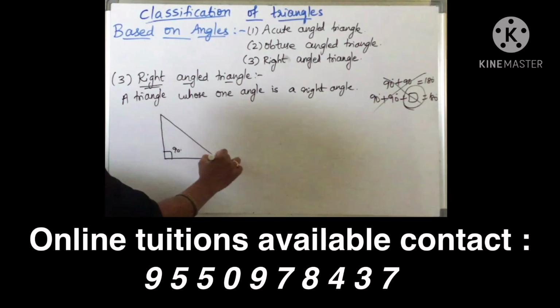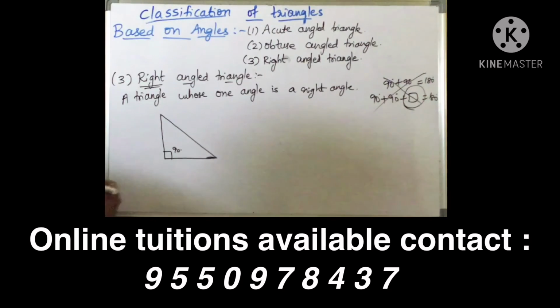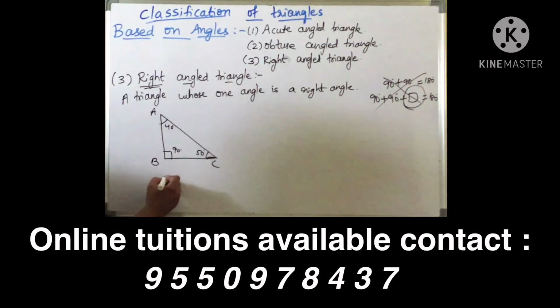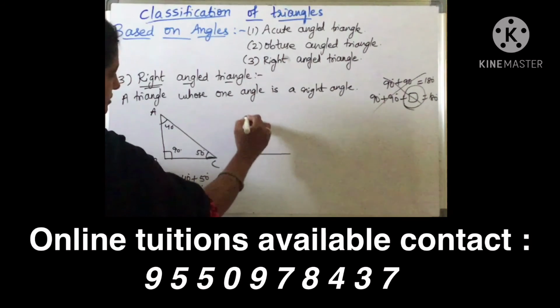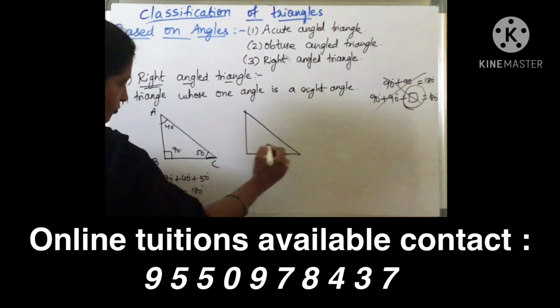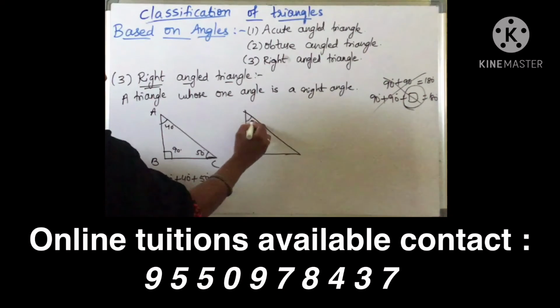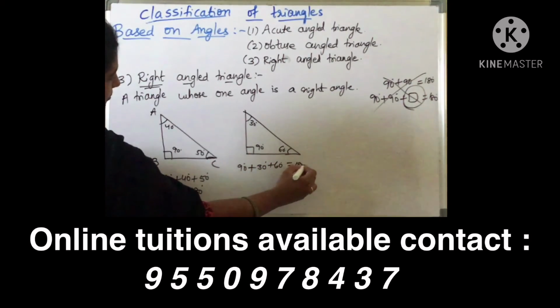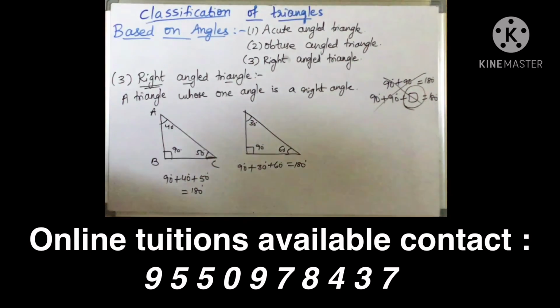Now if I draw this, it is a closed figure forming a triangle, A, B, C. So what about the other two? They may be two acute angles. So 90 plus 40 plus 50 gives you 180. Okay, children? Right. So 90 and 30, 60. So 90 plus 30 plus 60 gives you 180. So if one angle is 90 degrees, we can say it is a right angle triangle.